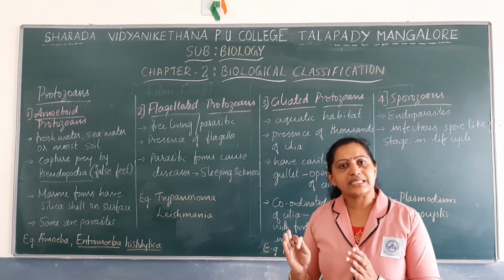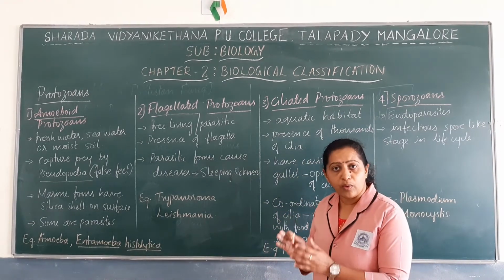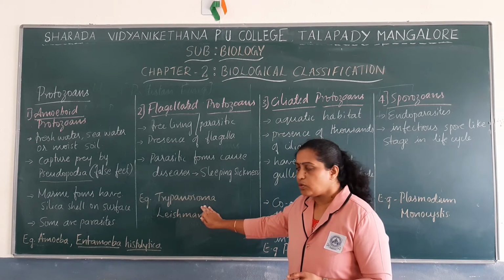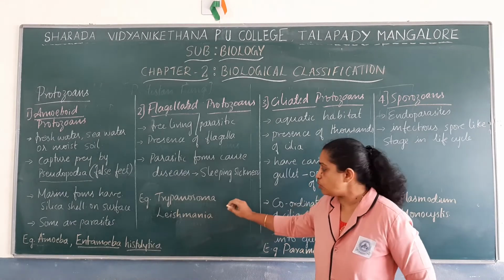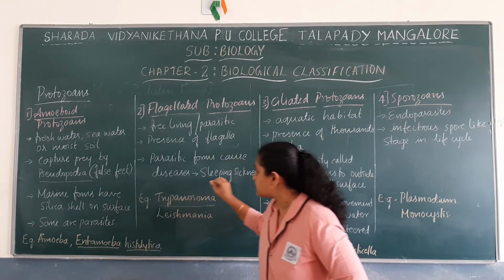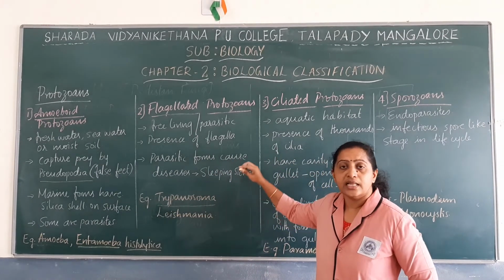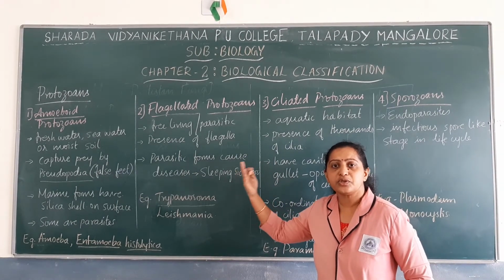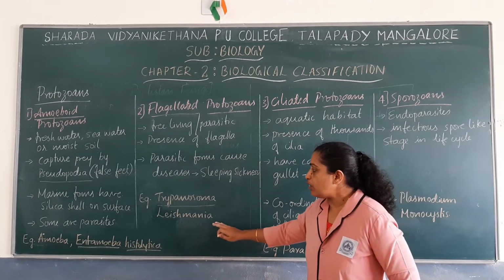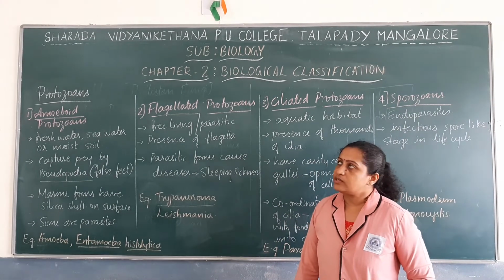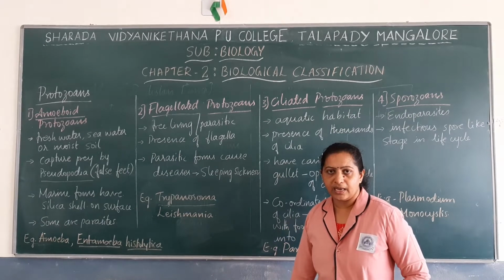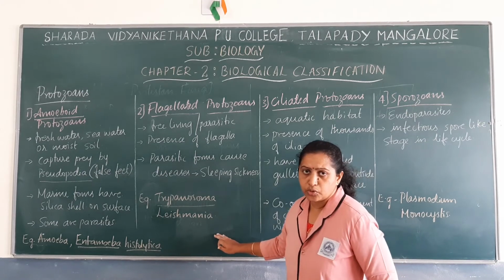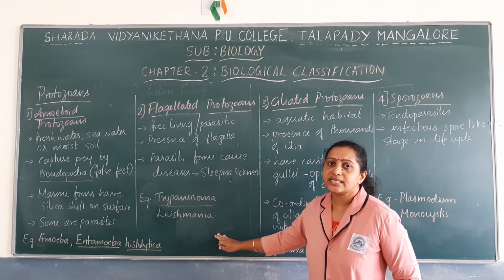Just remember that sleeping sickness is a disease caused by one of the flagellated protozoa, and that is Trypanosoma. Trypanosoma causes a disease known as sleeping sickness. There are different species of Trypanosoma which may cause different types of sleeping sickness. Then one more example for flagellated protozoa is Leishmania. Leishmania is a flagellated protozoan that causes a disease known as Kala-Azar.